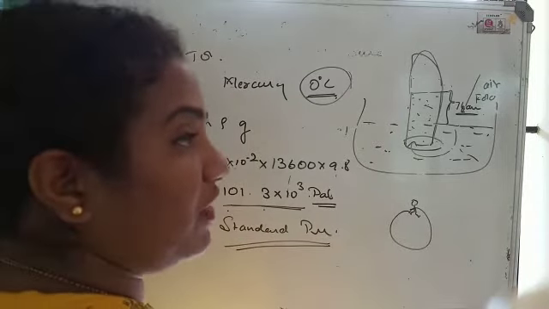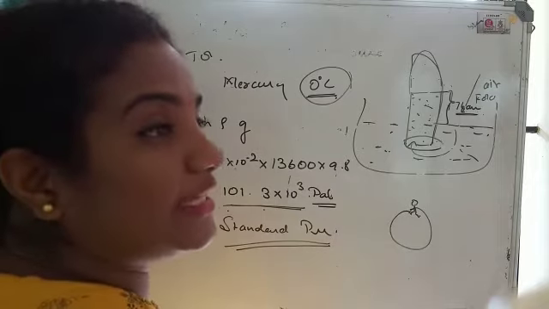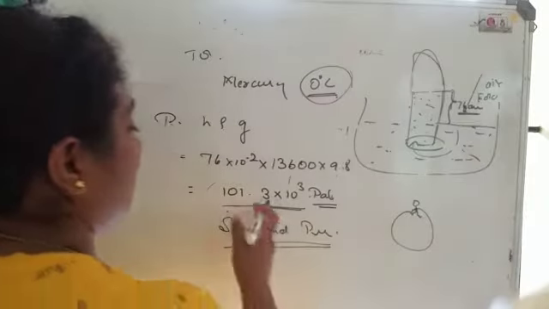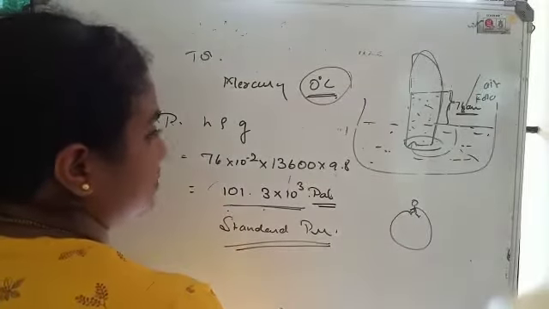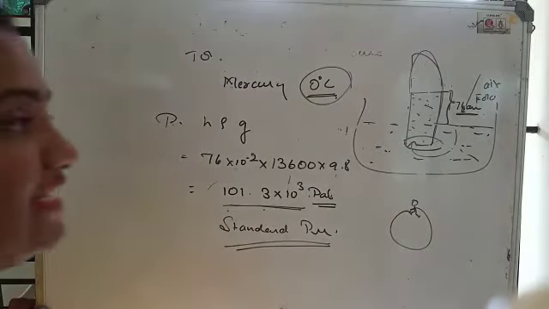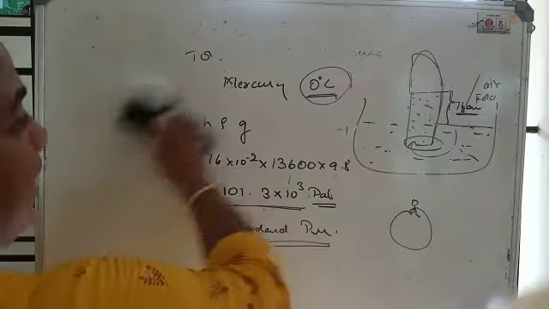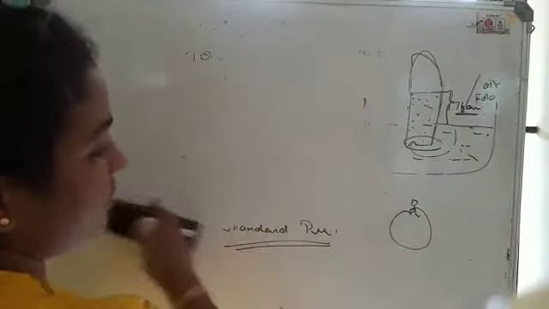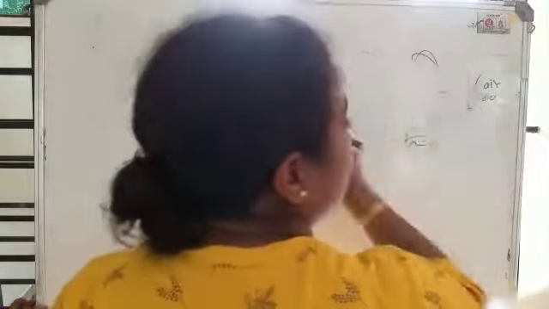It means you can refer to this value when doing any other experiment. It is considered to be the stable one on the earth's surface. So this is about the Torricelli experiment. Next, let us study how the atmospheric pressure varies, on what factors the variation of atmospheric pressure happens.